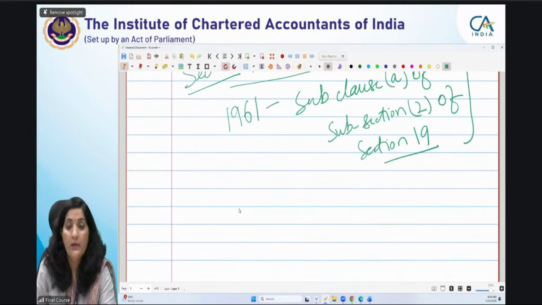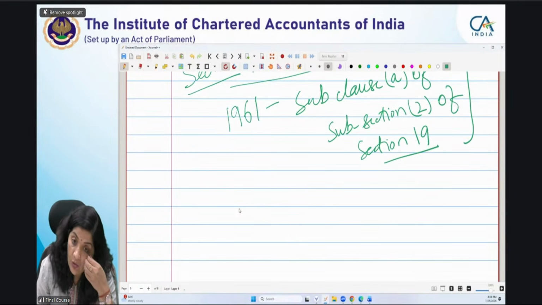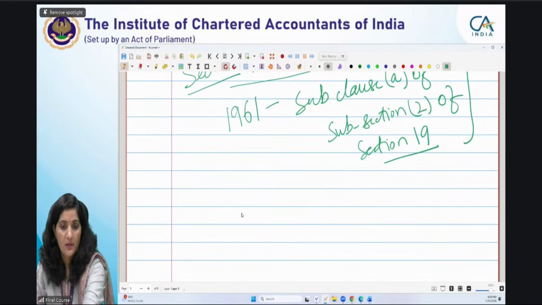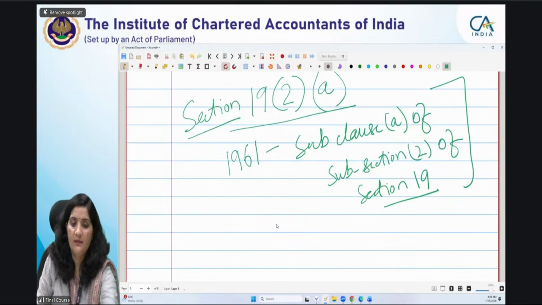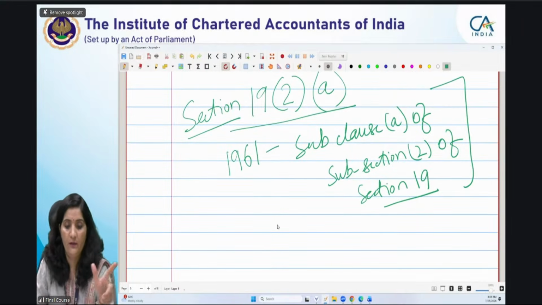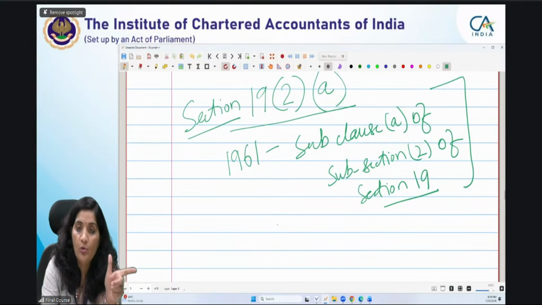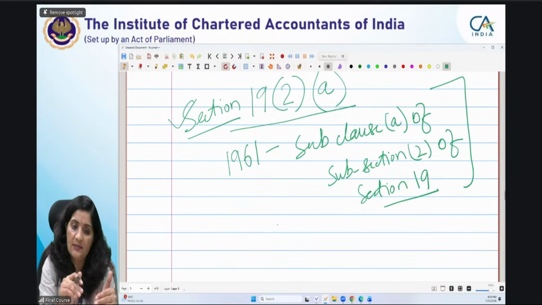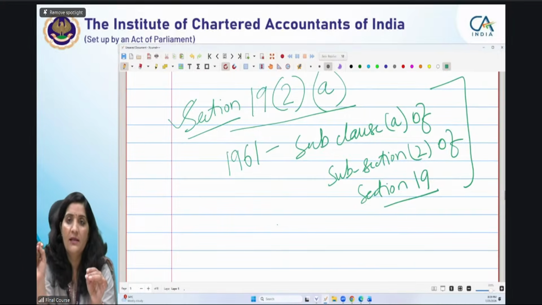But now in the new act, they are not referring in this format. They are writing in a similar way to how a section is written. If they are referring to subsection 2A, then they write only in this format. Now we have to read it as it is: section 19, subsection 2, and this clause A.